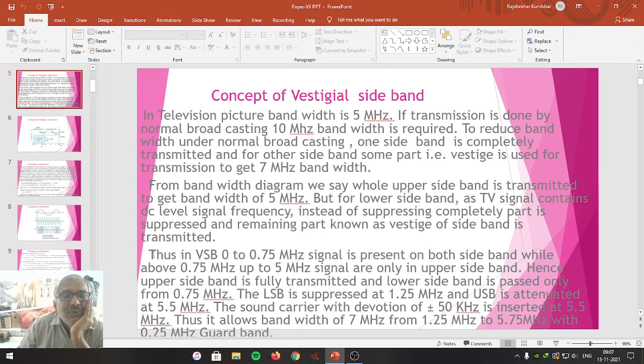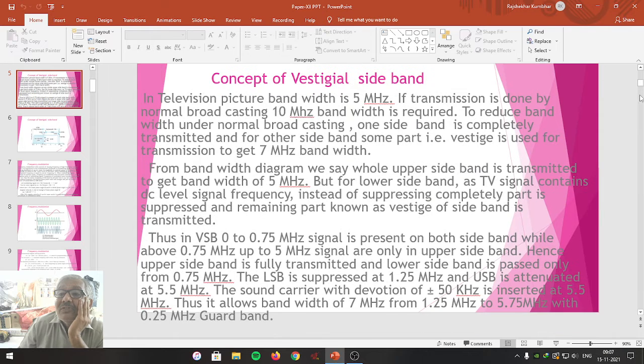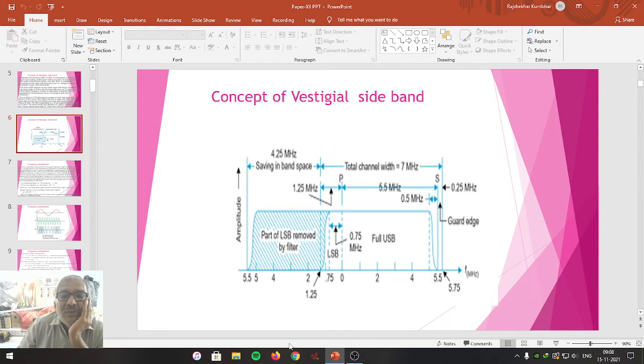Friends, let us continue. In this VSB technique, the 0 to 0.75 megahertz signal is present on both sidebands. Means 0 to 0.75 on this side as well as on this side. Both these signals are present in both the sidebands. They have to be considered, because these are DC level signals which are necessary for communication.